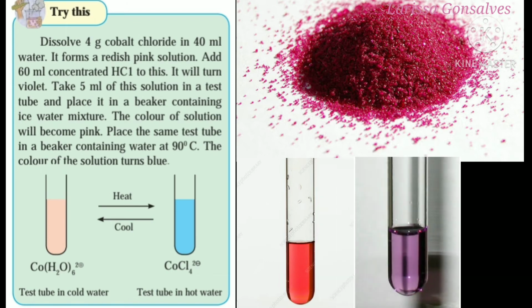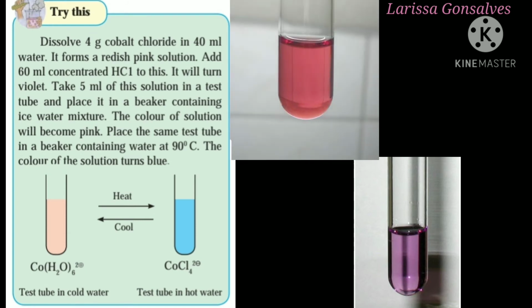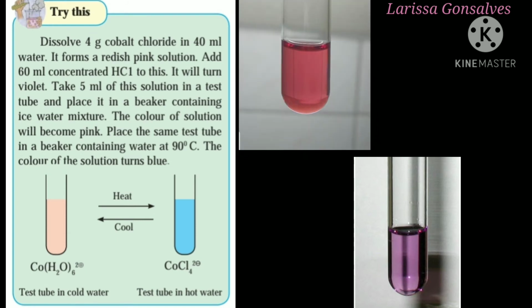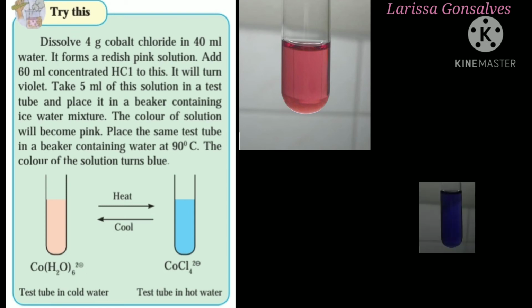Once this solution is ready, we have to take 5 ml of it in a test tube and place it in a beaker which has ice water mixture. The color of the solution will become pink. Now we will place the same test tube in a beaker containing water at 90 degrees Celsius. 90 degrees Celsius means it is hot water. And now the color of the solution turns blue.